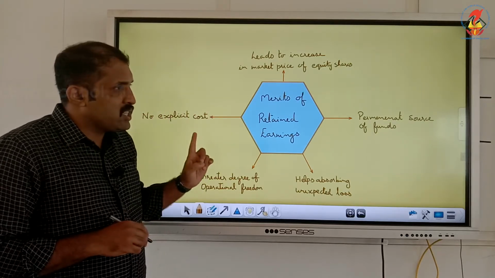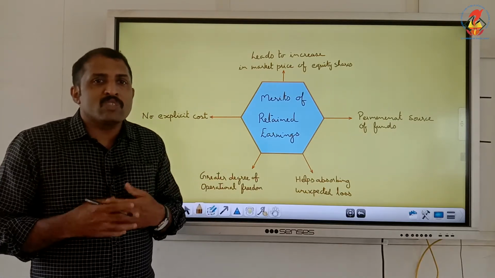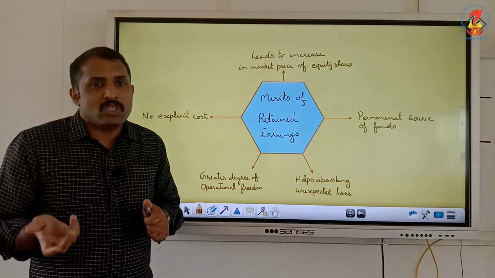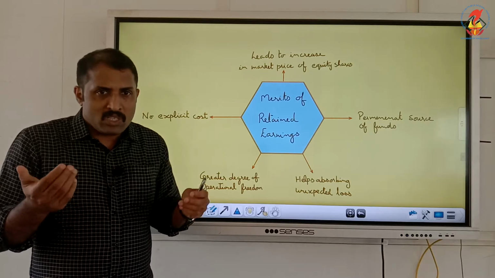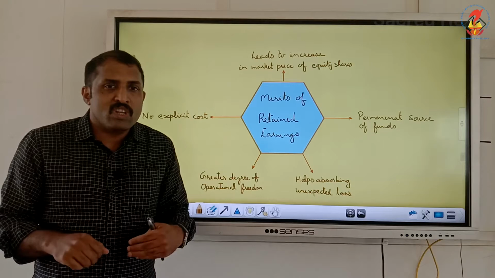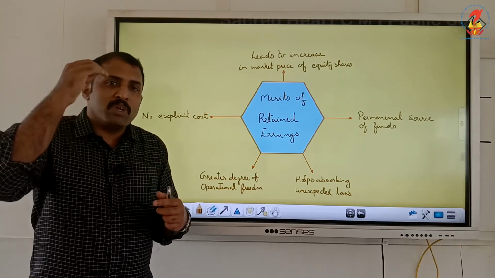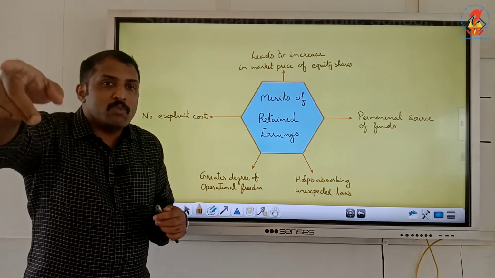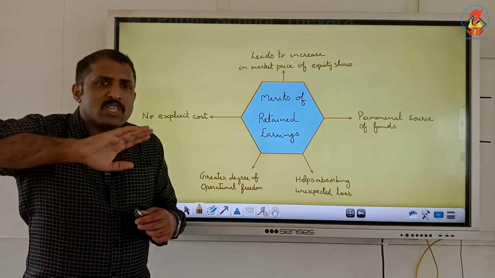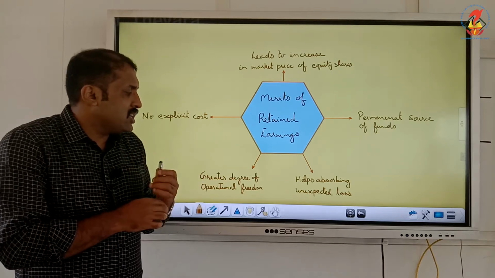Second, no explicit cost. For raising this source of fund, we need not pay any interest, we need not pay any dividend. So there is no cost associated with it. Because it is from the profit made by the business, a portion is reinvested, so we need not pay any cost on that. If profit is made, only a portion is required to be given as dividend according to the dividend policy. So there is no explicit cost associated with retained earnings.